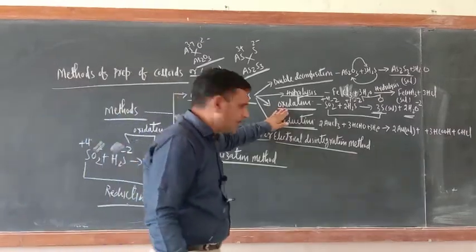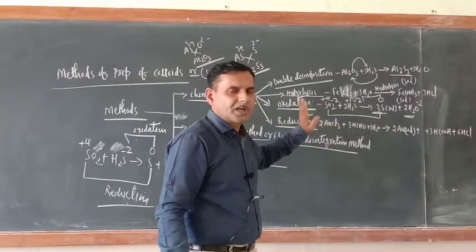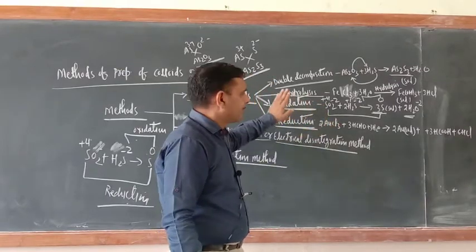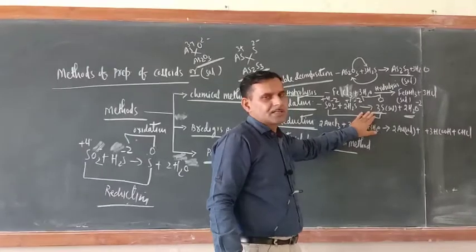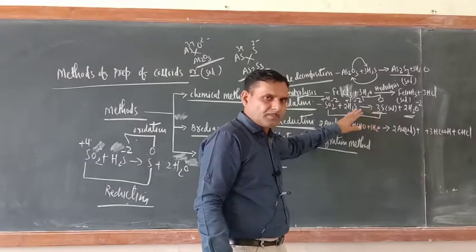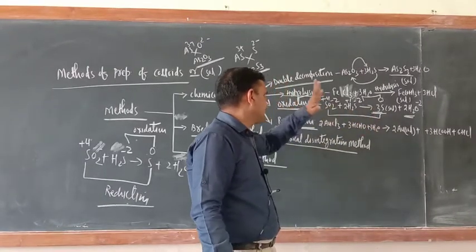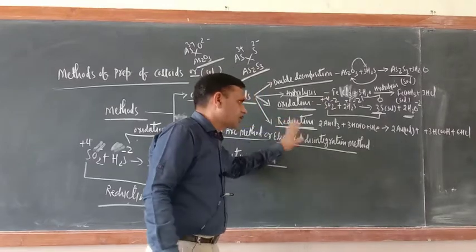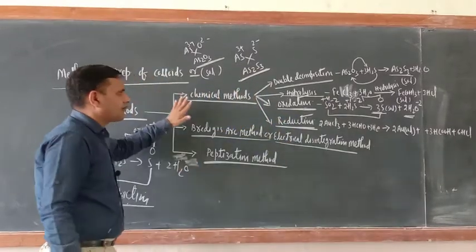Last year you have studied. So here our purpose is not to teach you oxidation reduction. The purpose is to teach you how the sol is formed. So sol is formed by oxidation method also, reduction also. So in this way the chemical method is over.